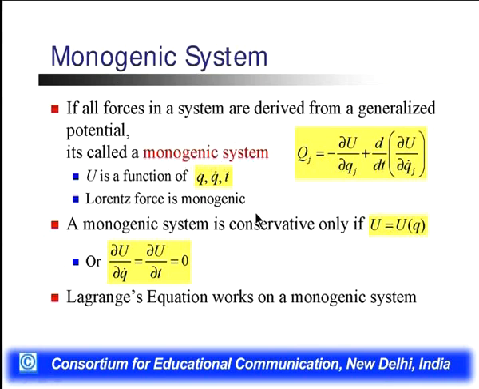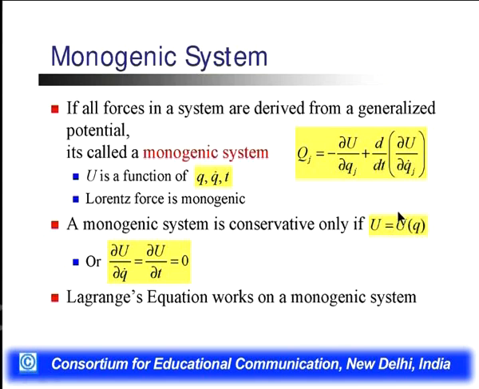U is a function of q, the derivative of q, the generalized coordinates, the derivative of the generalized coordinates, and time. Then the Lorentz force is monogenic. So Qj equals minus del U by del qj plus d by dt of del U by del qj dot.